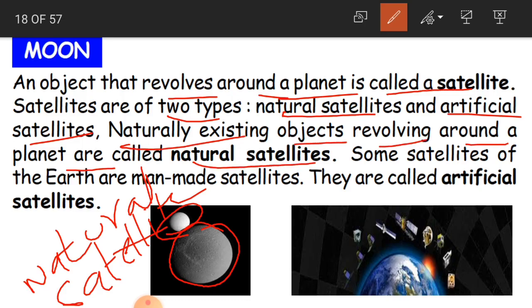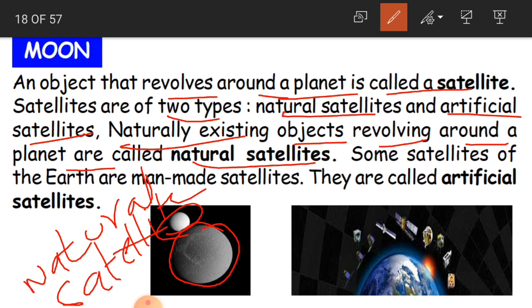See, naturally existing. We have not made the moon. Has anybody made the moon? Has somebody found it out? No. The moon is a natural object, part of the universe, part of the solar system.